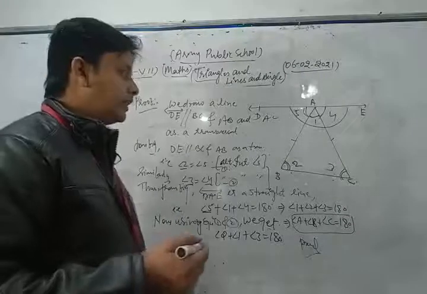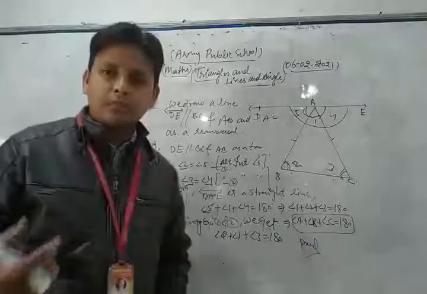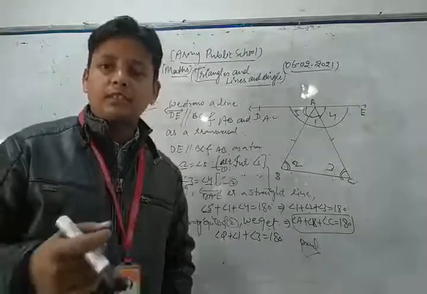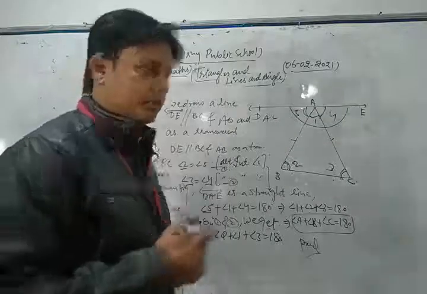Now listen, we take and discuss some other important properties related to triangles, which is the exterior angle property. Let's see.